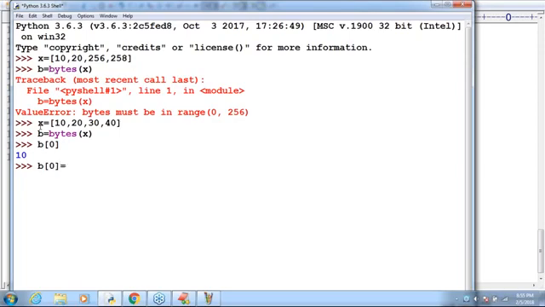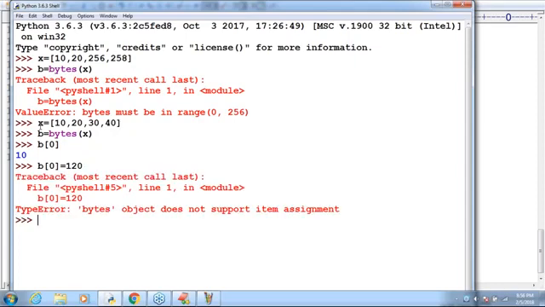b of 0, I don't want 10. I want to make it 120, in the range only. b of 0 is equal to 120. In the range only, but if you do this, immediately Python is going to complain: you are not allowed to perform any change to these bytes, it is immutable. Type error: bytes object does not support item assignment. What error do we get by default? Type error.